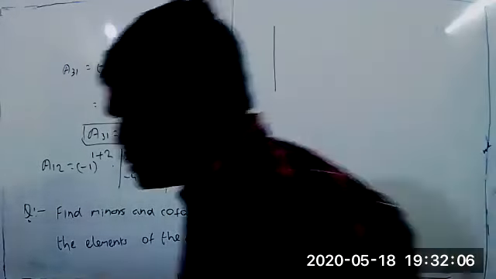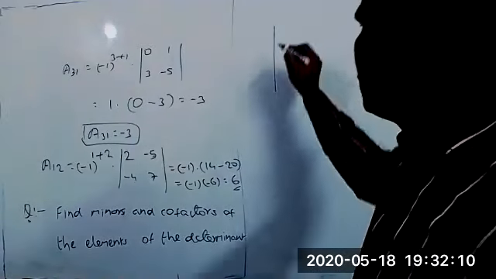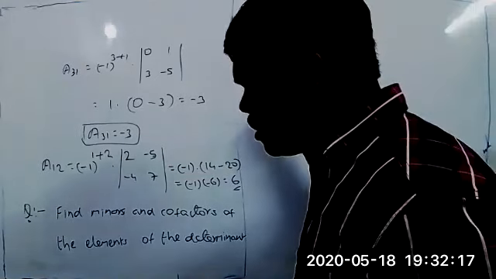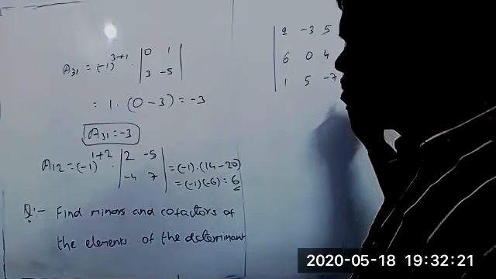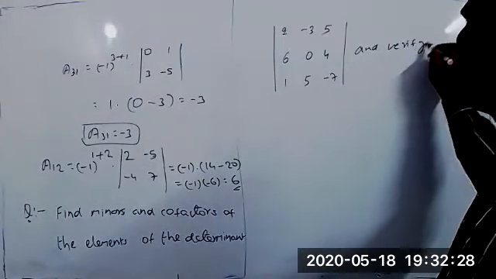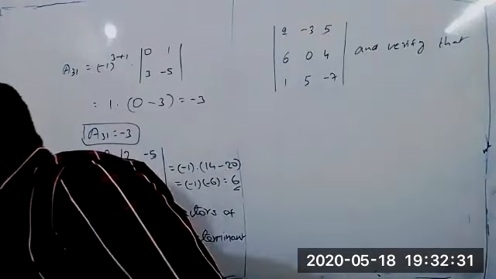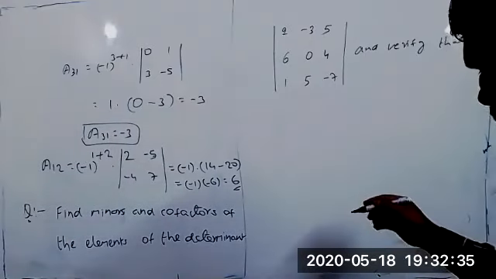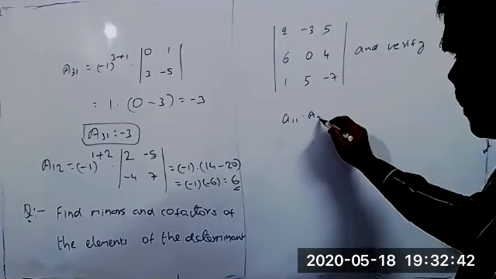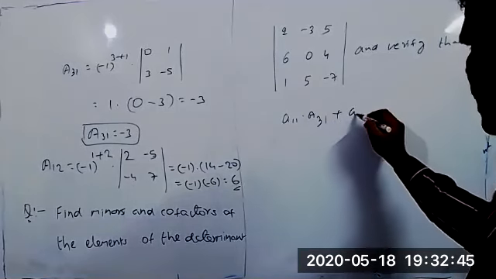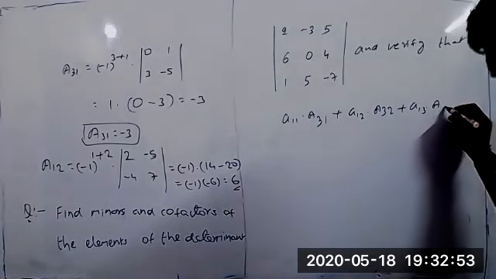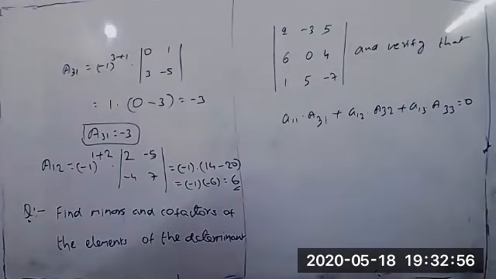Determinant: 2 minus 3 5, 6 0 4, 1 5 minus 7, and verify that A11 into A31 plus A12 into A32 plus A13 into A33 equal to 0. This is the problem.